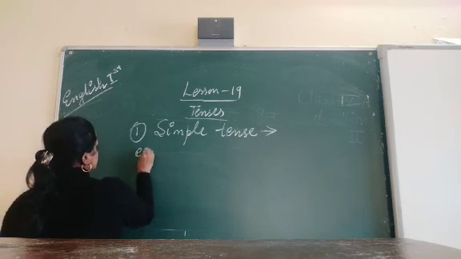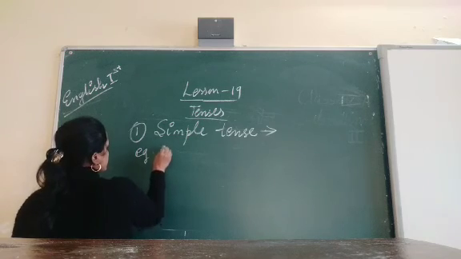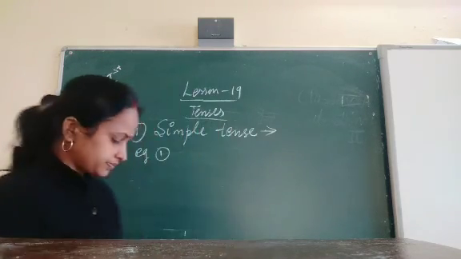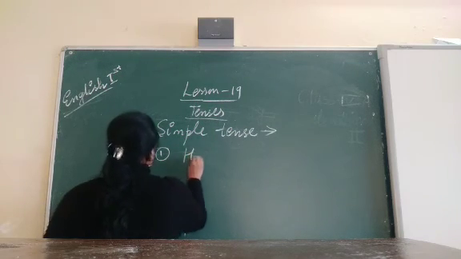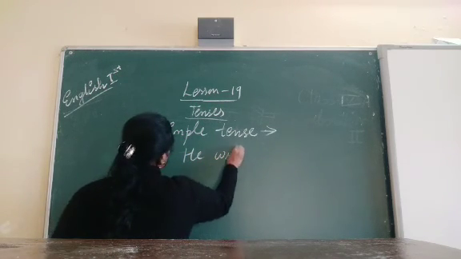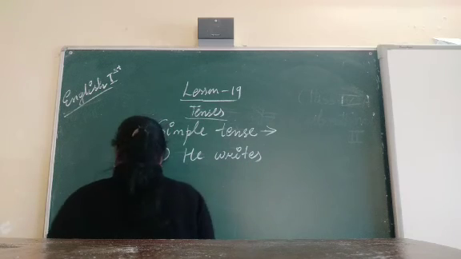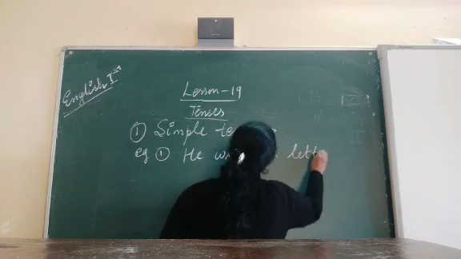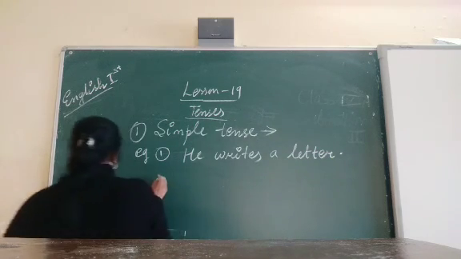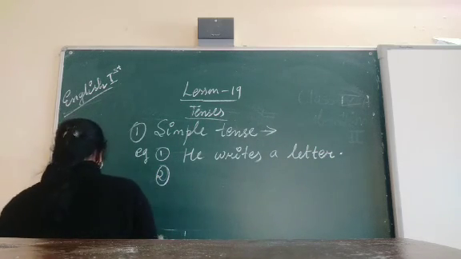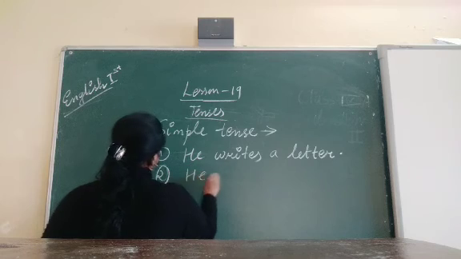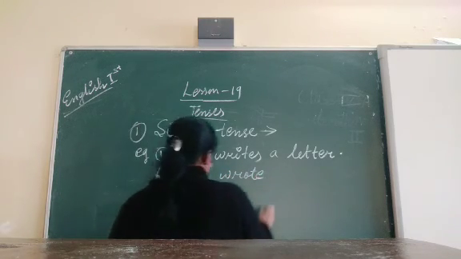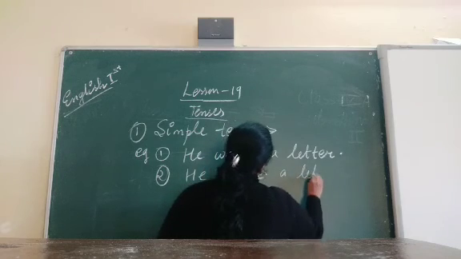For example, suppose one example: he writes a letter. Second is what is given here? He wrote a letter.